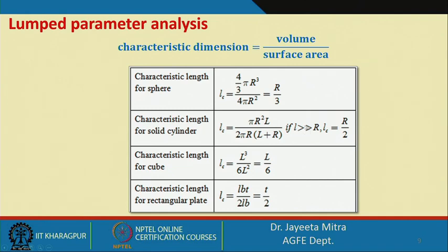If L is much greater than r, then L C will be equal to r by 2, and the characteristic length for a cube will be L by 6. For a rectangular plate, L C is equal to length, breadth and thickness divided by 2 into length and breadth, that is equal to thickness T by 2.